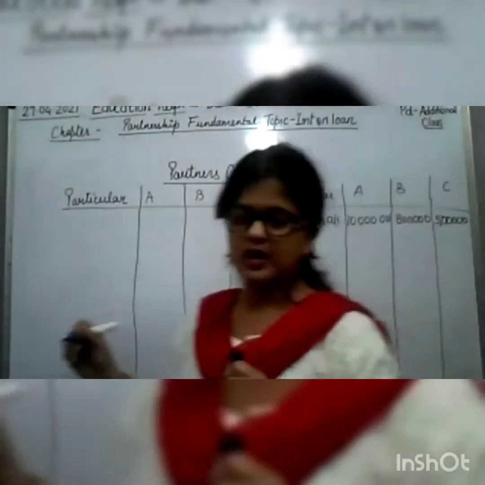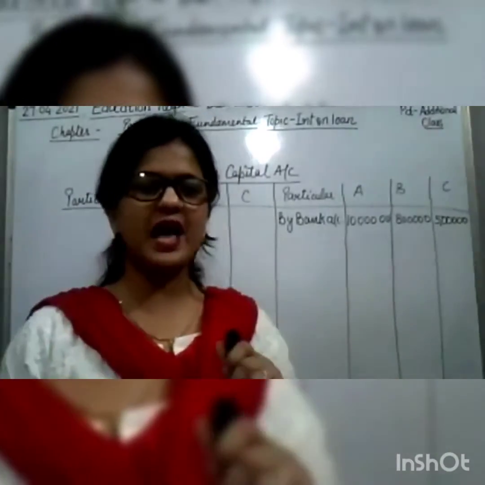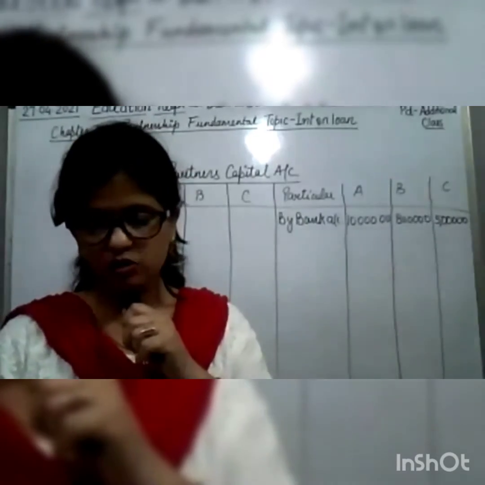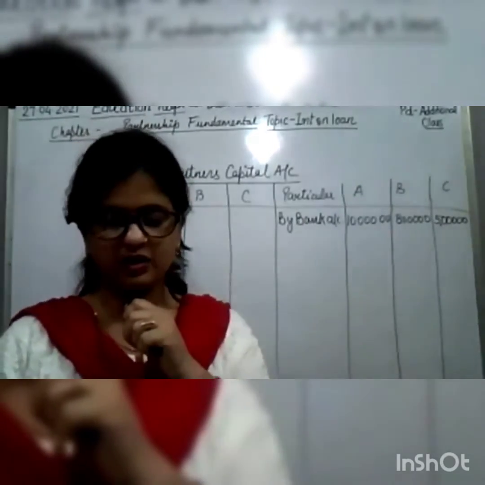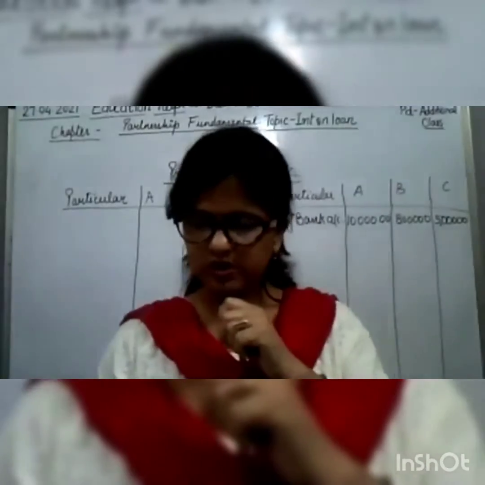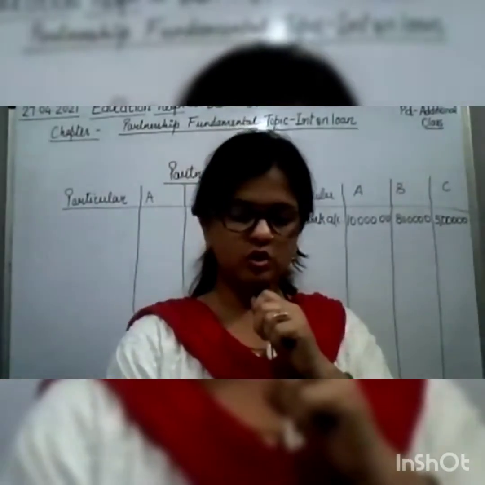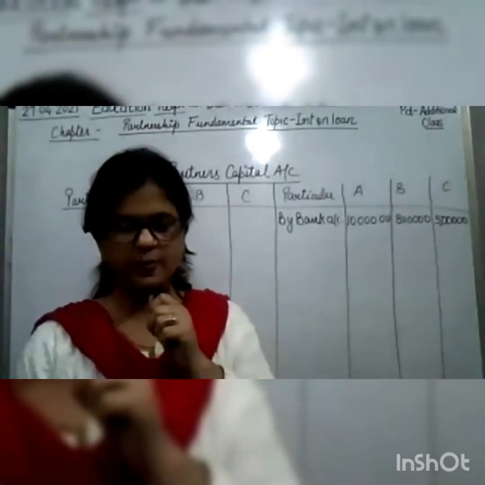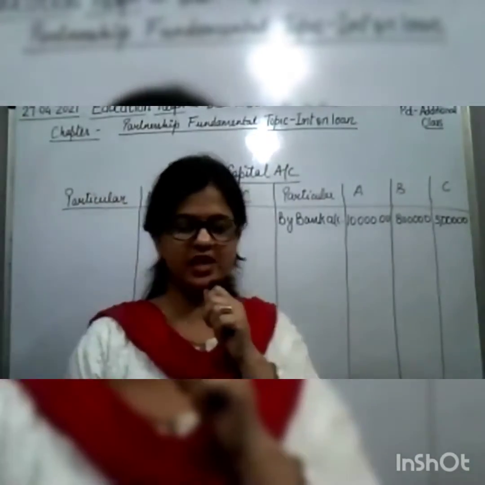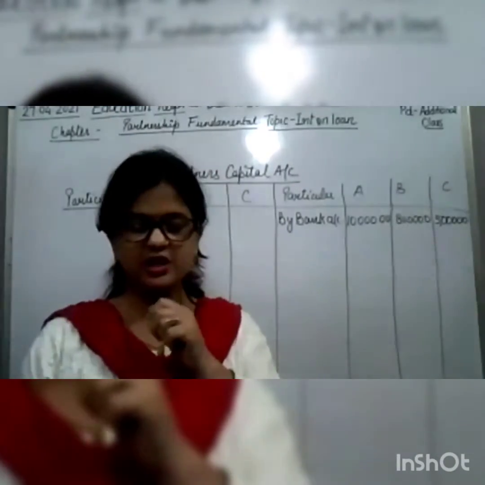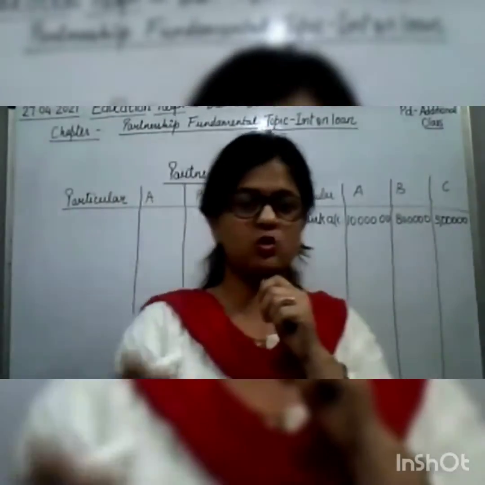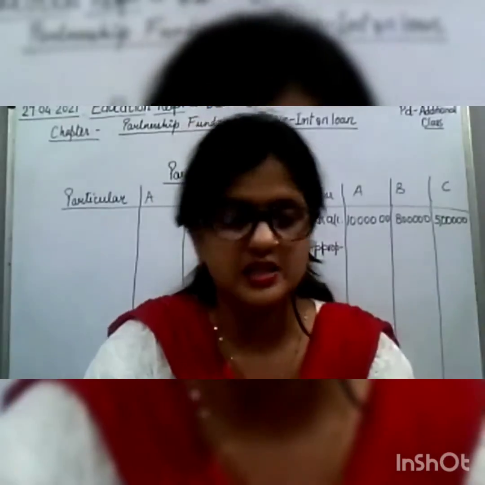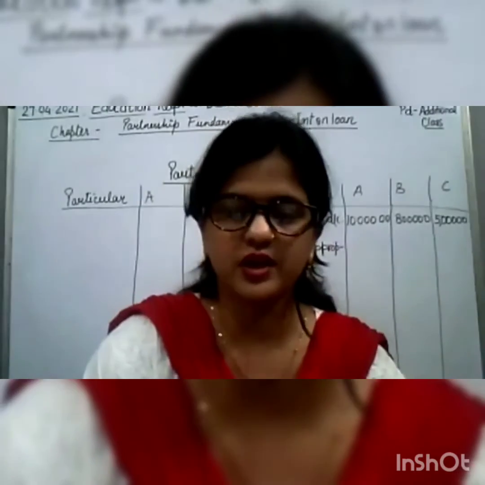Now we can see that the profit 7,70,000 is given in the question. That 7,70,000 will be distributed among the partners. In which ratio? Is the ratio given there? No. So in the absence of ratio, we will assume that it will be distributed equally, among A, B, C equally. One thing you have to remember, children.